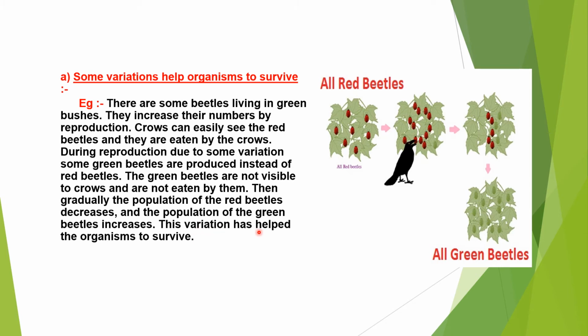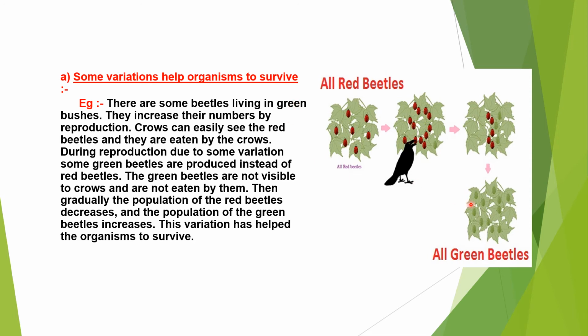This variation has helped the organism to survive. Which variation? Color variation, red to green. So we can say some variations help organisms to survive.